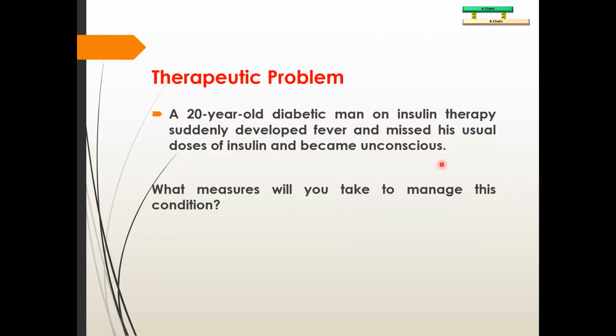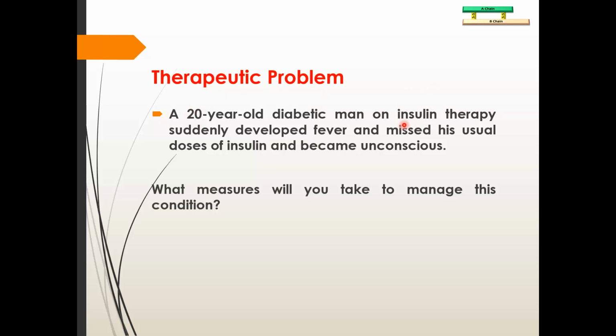So now let's look at a therapeutic problem. Now this therapeutic problem is part of your syllabus maybe, and this particular question or similar question can come. So let's look at the problem and we will learn how to manage this case. A 20-year-old diabetic man on insulin therapy suddenly developed fever and missed his usual dose of insulin and became unconscious. So there are some clues that probably the person is suffering from type 1 diabetes mellitus because age is relatively less and he is on insulin therapy.